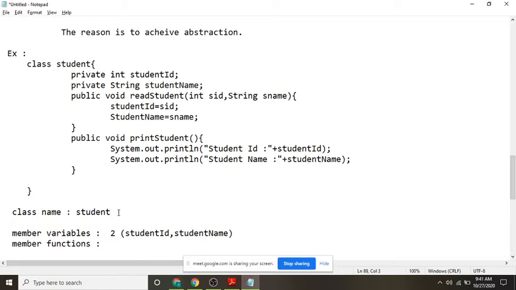Totally there are 4 data members. Among them, 2 are member variables and 2 are member functions. So what are those member functions? Read student, comma, print student. Understood?